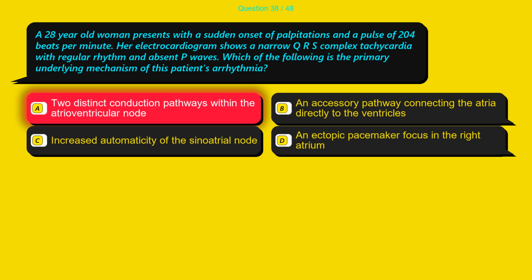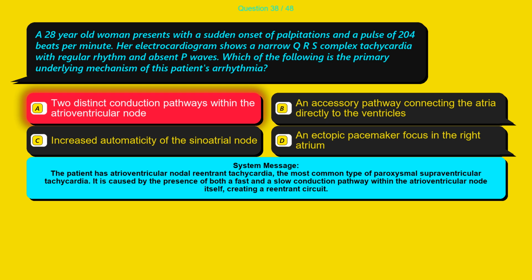The correct answer is option A, 2 distinct conduction pathways within the atrioventricular node. The patient has atrioventricular nodal reentrant tachycardia, the most common type of paroxysmal supraventricular tachycardia. It is caused by the presence of both a fast and a slow conduction pathway within the atrioventricular node itself, creating a reentrant circuit.